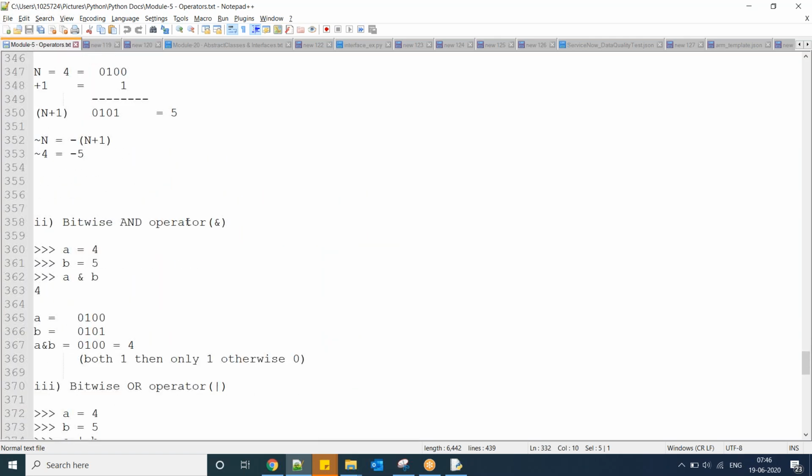Now bitwise AND and bitwise OR are similar to what you studied in the computer organization or logical design subject in BTech. You have logical AND and logical OR. If the binary values you are comparing are zeros and ones, and both are one, then the result is one, otherwise zero. The same applies here. This is a bitwise operator.